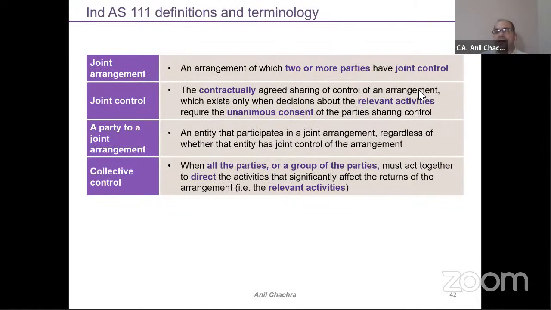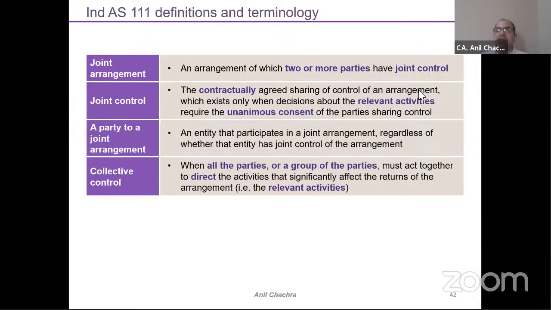So before starting, let's discuss the definitions part, right? What is a joint arrangement basically? Because the topic is joint arrangements. So now the question is, what is the meaning of the joint arrangement, which has been given under Ind AS 111? An arrangement wherein two or more parties are having a joint control, right? Two or more parties. It could be two or it could be more than two. Joint control. Now the question is, what is a joint control?